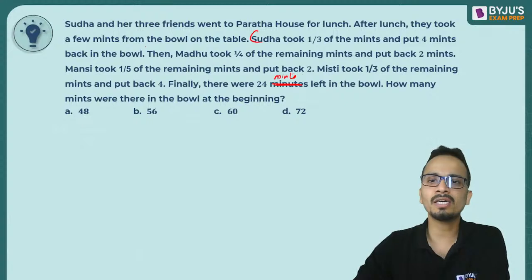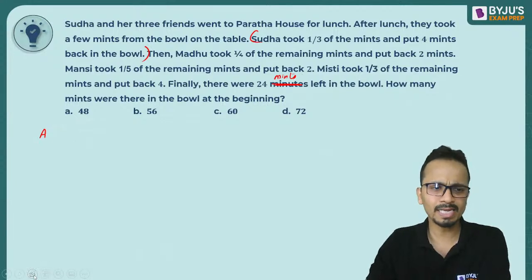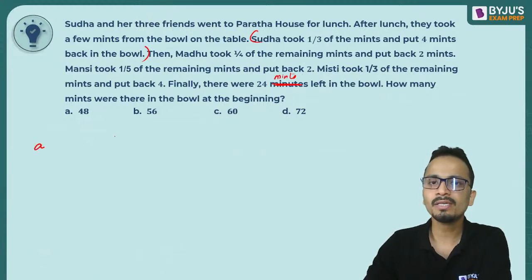Sudha took 1/3 of the mints. So let's say originally the number of mints in the bowl was small a. Now Sudha took 1/3 of the mints, that means a by 3 mints she has taken.